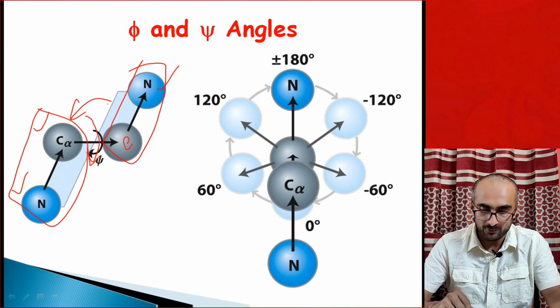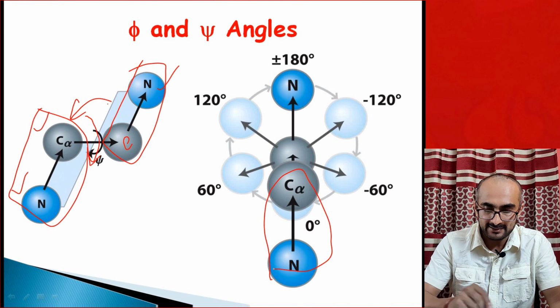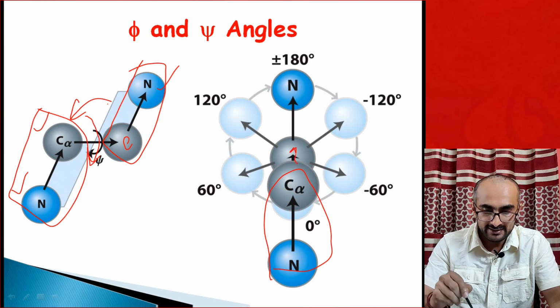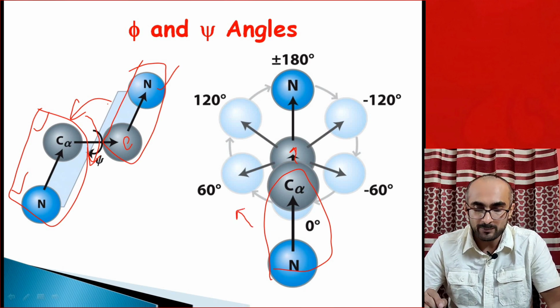For example, here if you fix the C alpha and N bond and you try to rotate the bond between C alpha and C, if the rotation is going in a clockwise direction, this is represented with a plus sign.